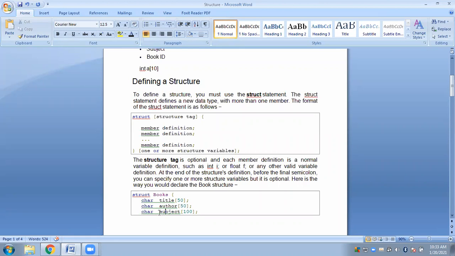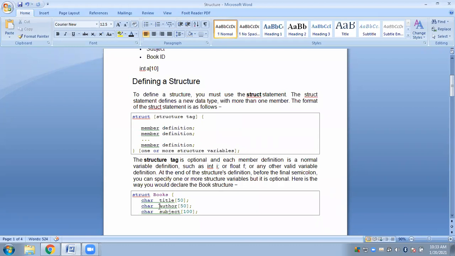Whenever you are storing characters in an array, that we call a string. And this is how you declare it, in the same fashion as in the case of a simple array. Title 50 means how many characters will your title contain? A maximum of 50 characters. How many characters will the author name contain? A maximum of 50 characters. Suppose you want to store the name Rabindranath Tagore. It consists of so many characters and we have to store all of them together. That is why we use an array, and whenever we store characters in an array, we call it a string.